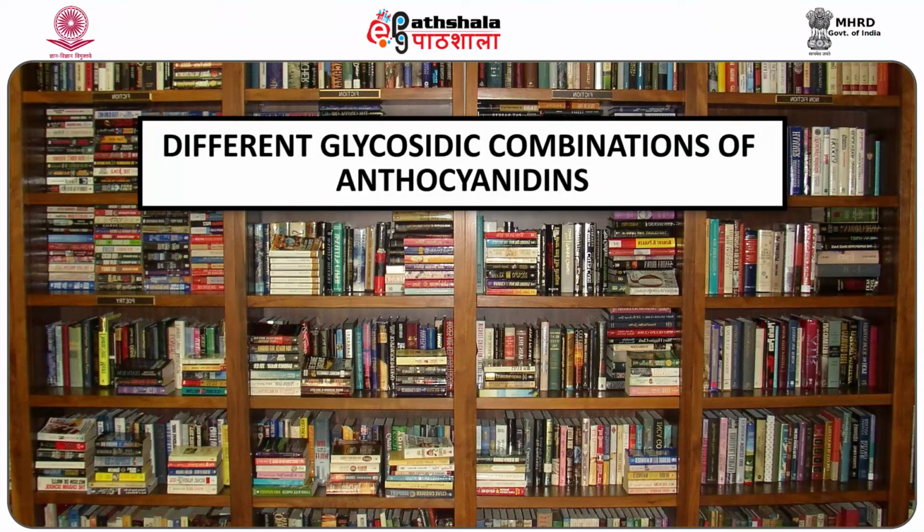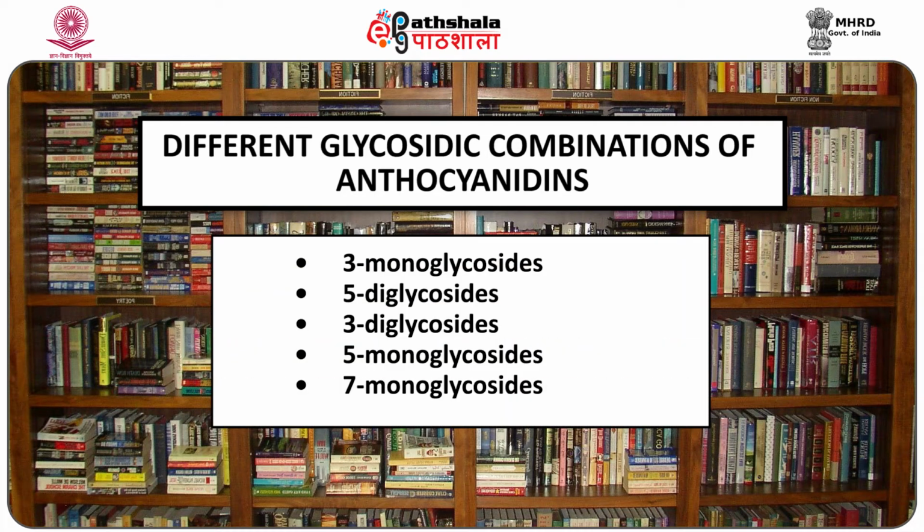Different glycosidic combinations of anthocyanins are 3-monoglycosides, 5-diglycosides, 3-diglycosides, 5-monoglycosides and 7-monoglycosides. The most common sugar present in these natural pigments is glucose. Besides this, fructose, galactose, xylose, arabinose and rhamnose may also be present.